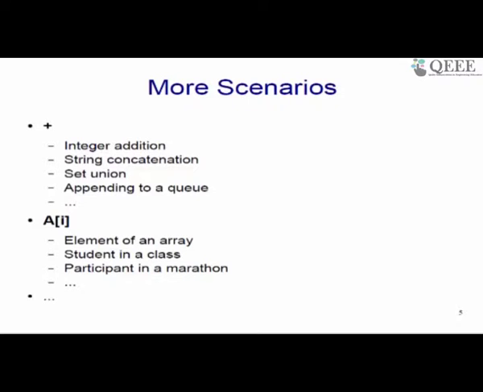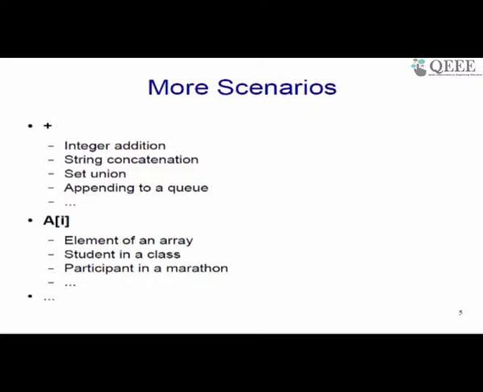Similarly, I can talk about one set union another set as set 1 plus set 2, or I can add some element to a queue and so on. You can think of lots of examples, for example, push to a stack, I might want it to be implemented using a plus operation. All of these operations essentially depend upon that plus operation, but the context is different in the sense that the operations are being performed for a set, for an integer, for a complex number, etc. Right. So, depending upon the context, I want to invoke a particular functionality, and that is what polymorphism is going to give us.